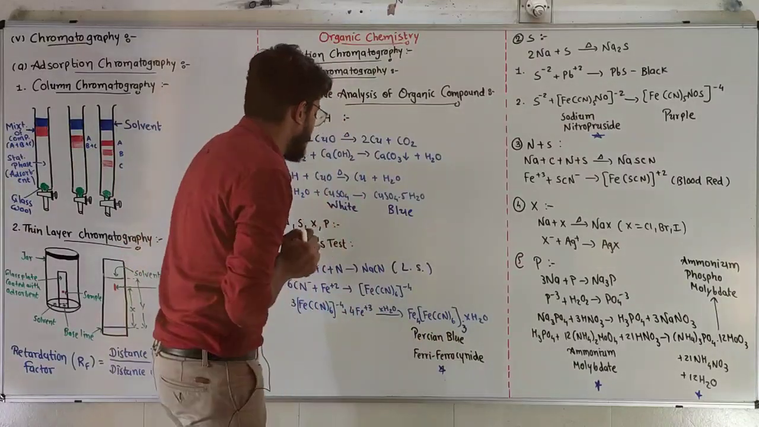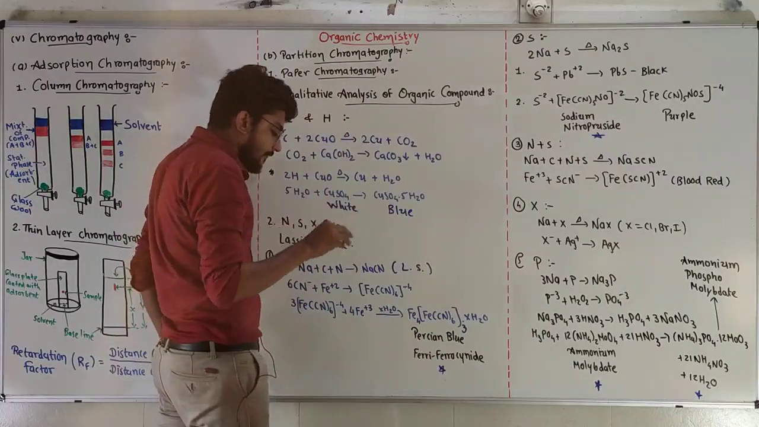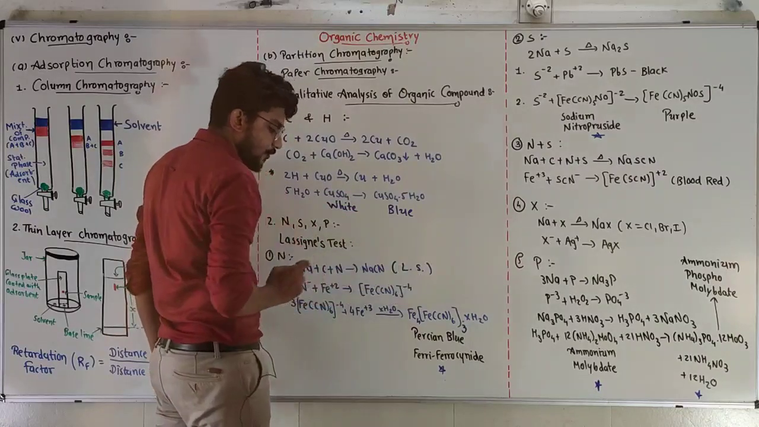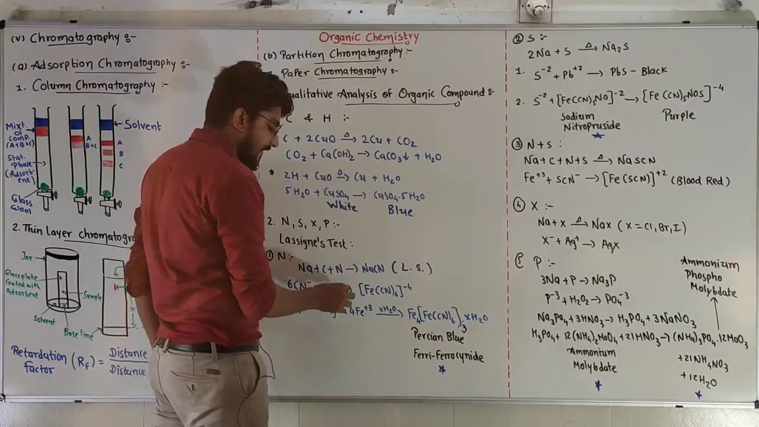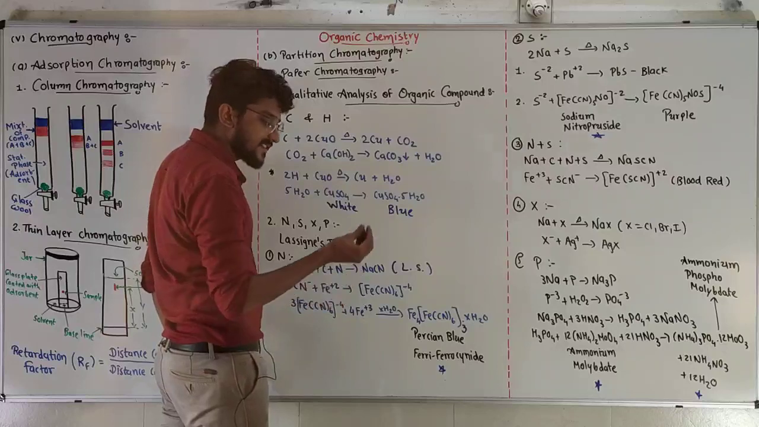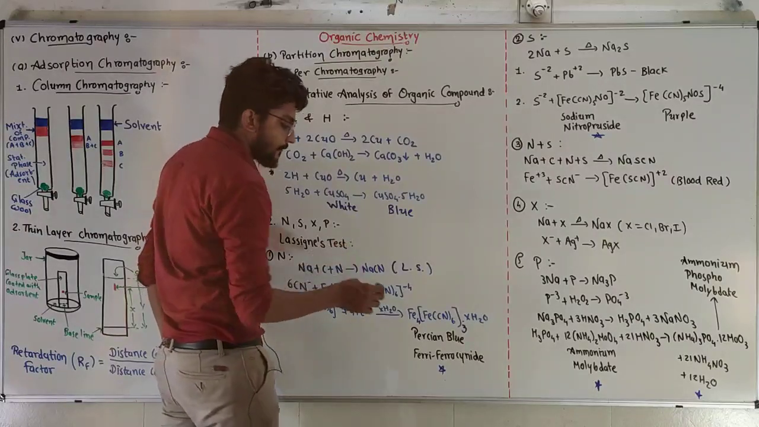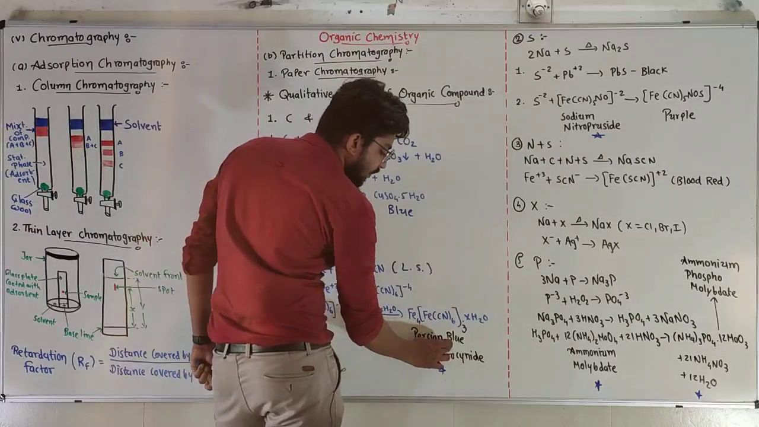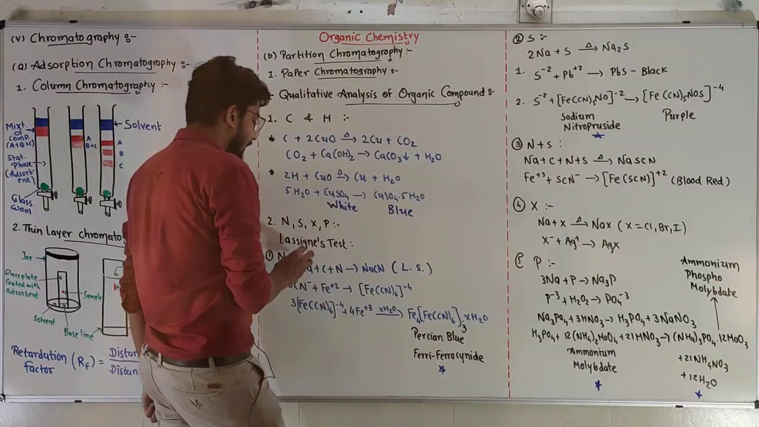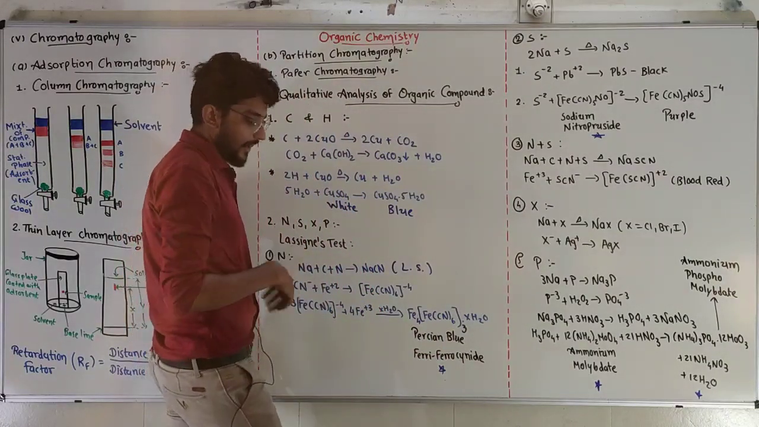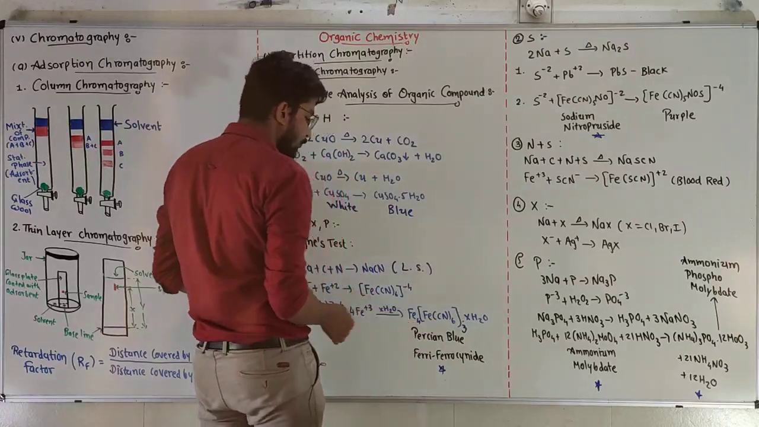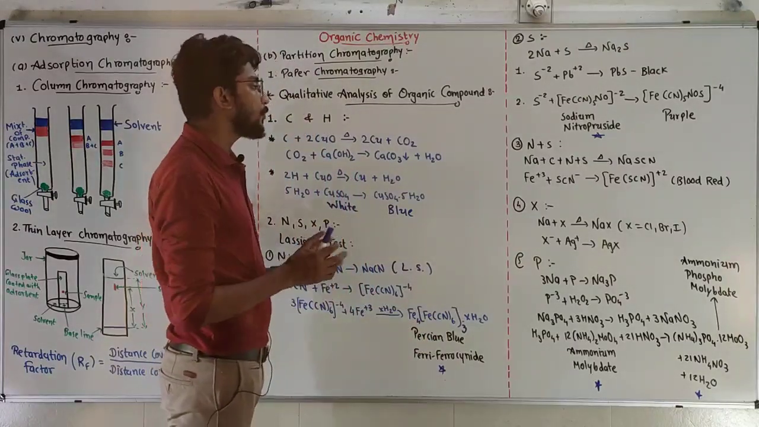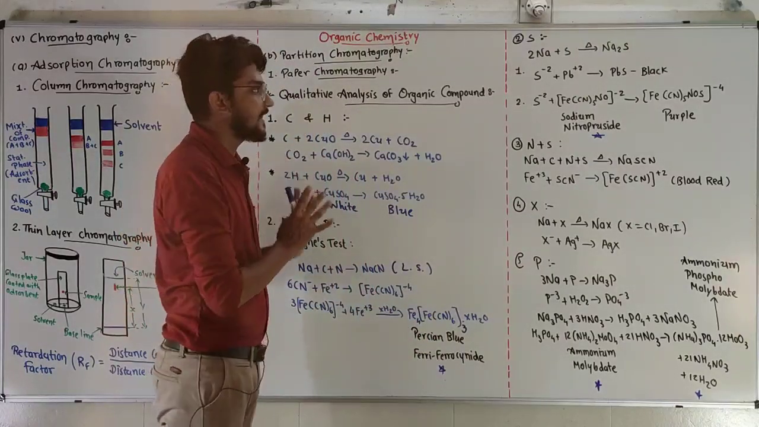That means if we add ferrous sulfate into our Lassaigne solution, and after that H2SO4, and we slightly warm it, if we get Prussian blue color, that means our compound has nitrogen in it. If we do not get any Prussian blue color, that means our compound does not have any nitrogen present inside it.